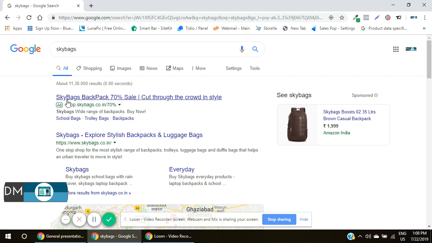This first result is a Google ad. Fine. So Skybags backpack 70% sale, cut through the crowd in style, is basically an example of a Google search ad. Now, if it is getting displayed till now, the advertiser is not charged.